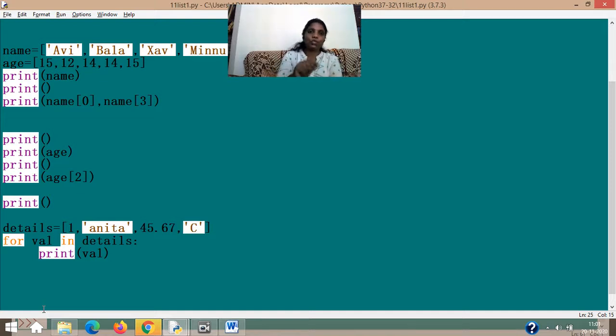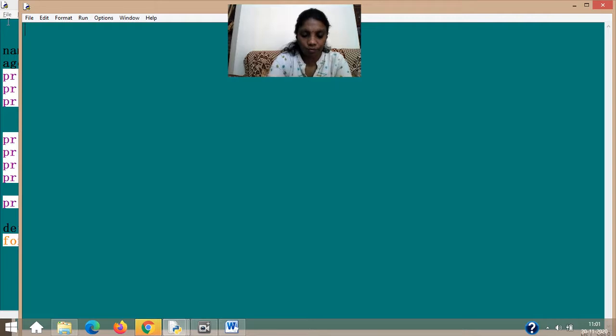Now what I'm going to show you is how to input values from the user. Till now you were just assigning the values. I assigned Abhi Bala Sam into name. I assigned 15, 12, 14, 14 into age, and I already assigned details. But what if I don't want this? So let's take a new file, because if I do it here it will be difficult for you. So file, new, inputting.